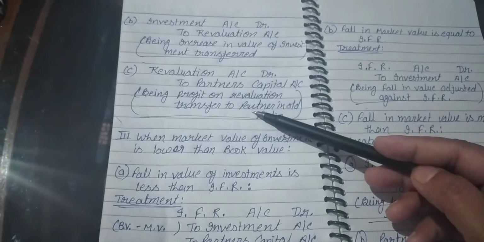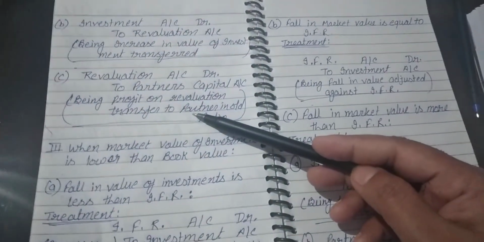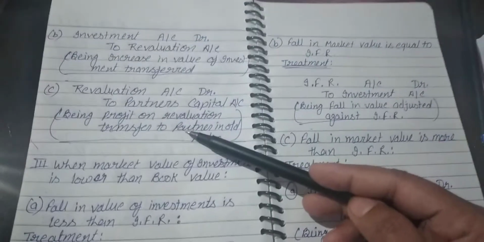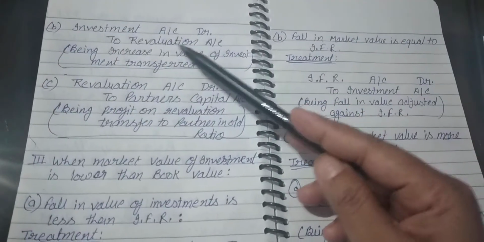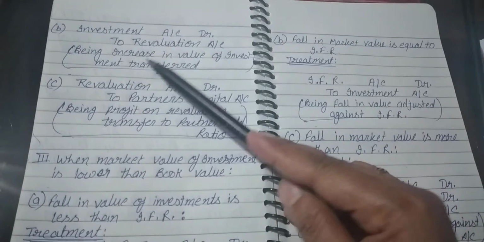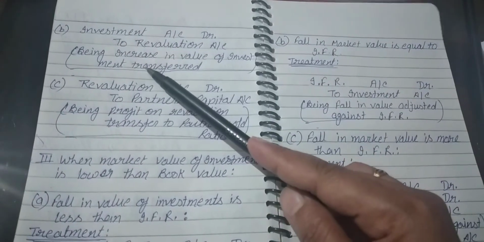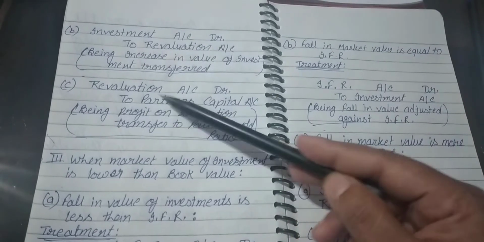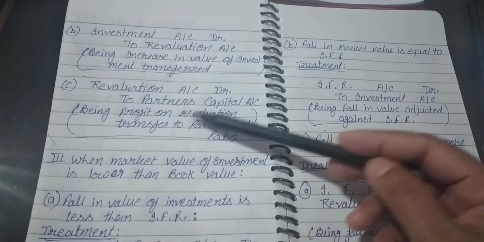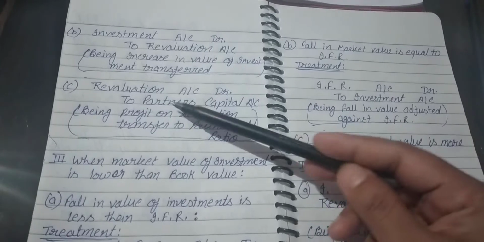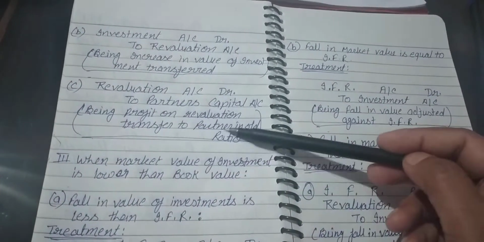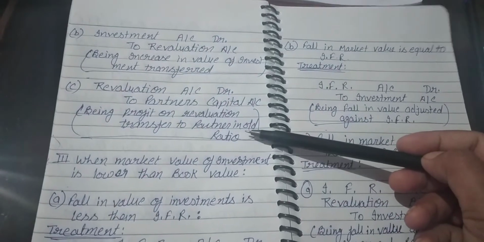So partners will get the increased price of investment and IFR, both things they will get. So the second entry will be investment account debit to revaluation account, being increase in the value of investment transferred, and revaluation account debit to partners' capital account, that is the profit. So the profit will be distributed in the old partners' old ratio.